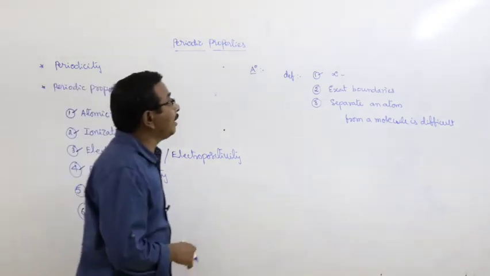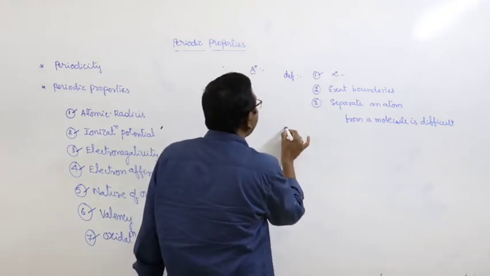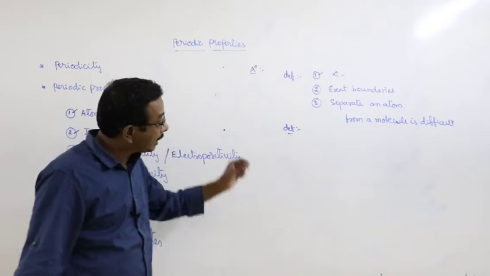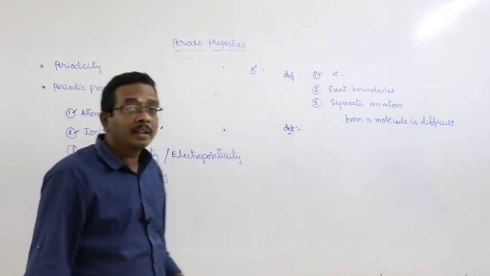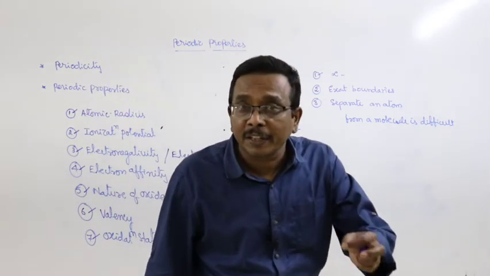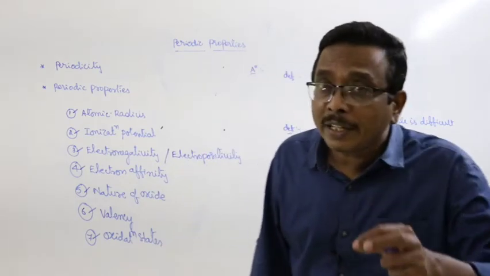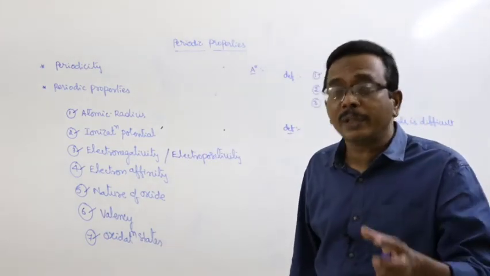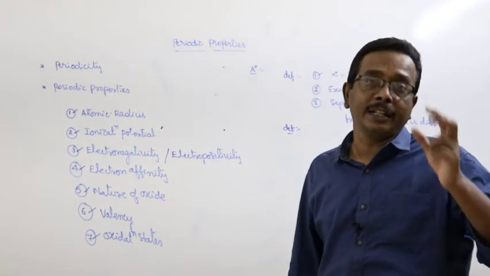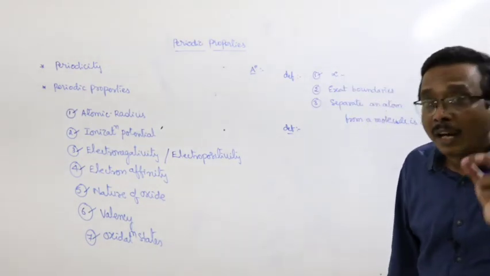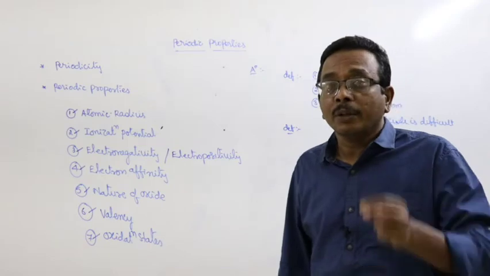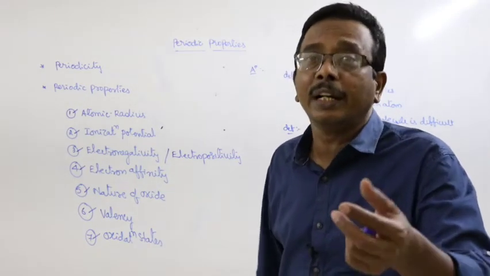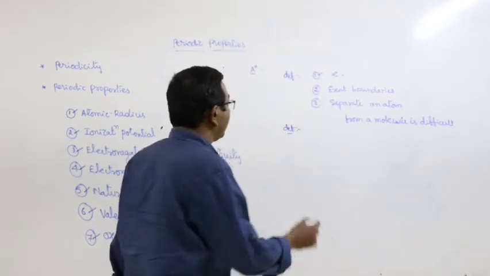But later on, the definition was given as: the half distance between the nuclei of two atoms in a molecule is known as atomic radius.